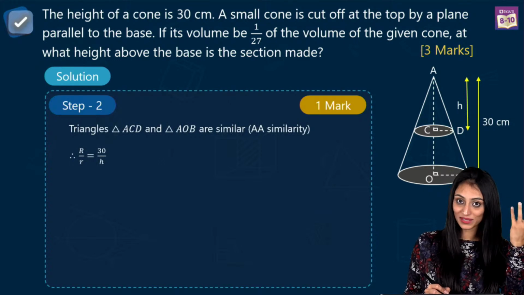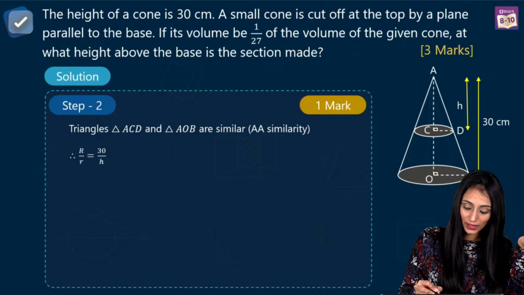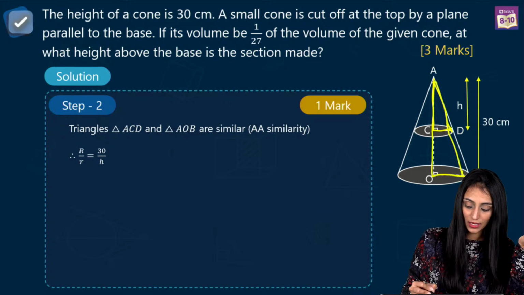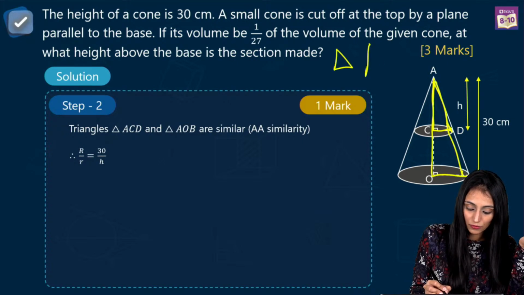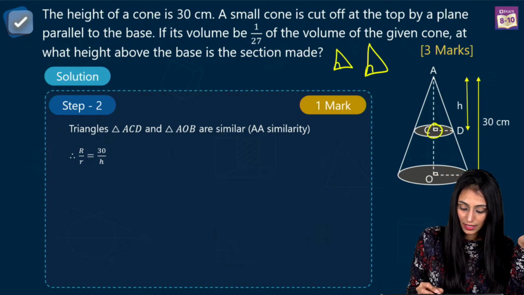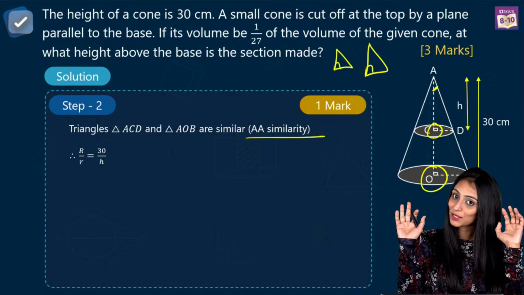Now we are all aware of this similarity, right? We have learnt about the triangle similarity. Take a look at this triangle, this ACD and this bigger triangle AOB. In both these triangles, if you see, we have a 90-degree angle over here, and we have this common angle A over here. So by AA similarity, I can prove them similar.